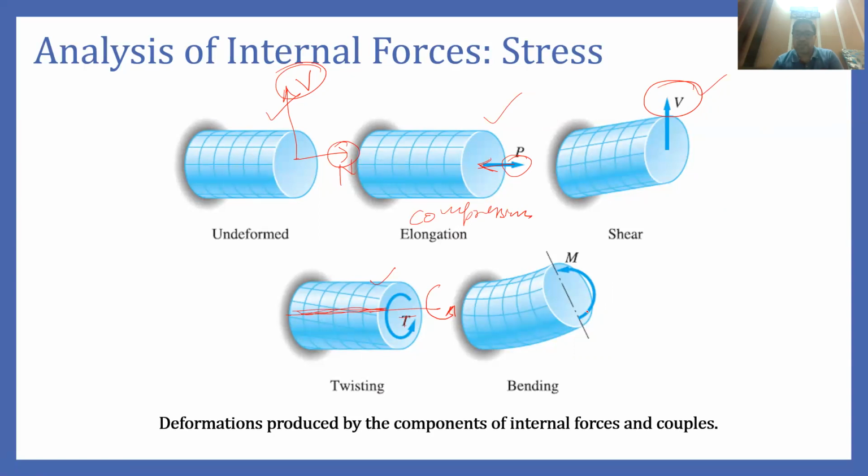Now, talking about the second component of the resultant moment. Say this is one axis and this is the second axis, which is parallel to the cross section. Moment or rotation about this axis will lead to twisting. Similarly, the rotation about this axis will lead to bending of this body. So ultimately, we have four kinds of deformation because of the internal forces developed within the body because of the external forces.